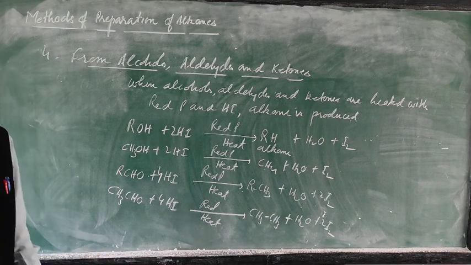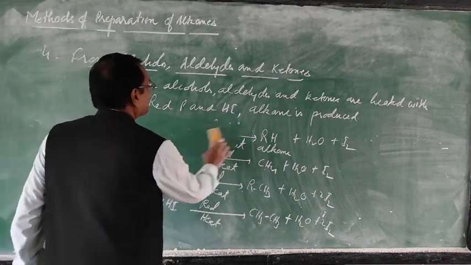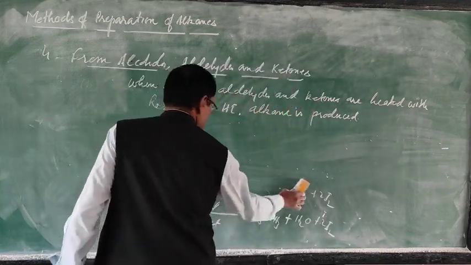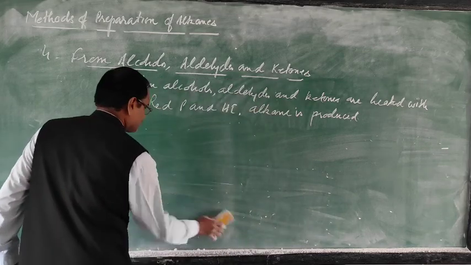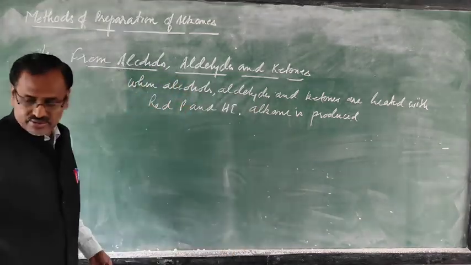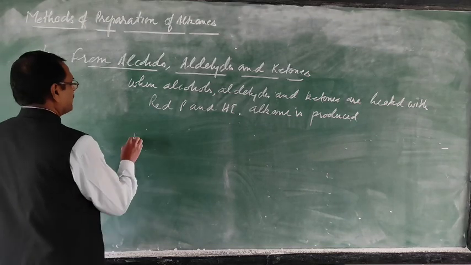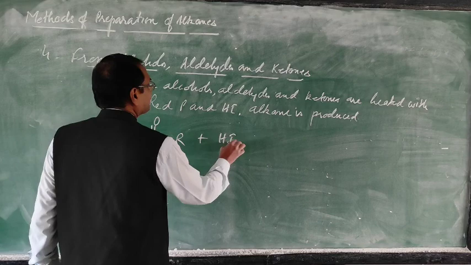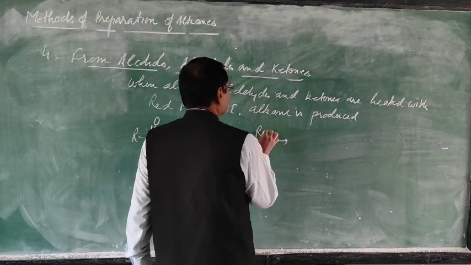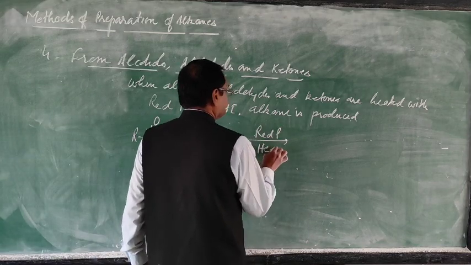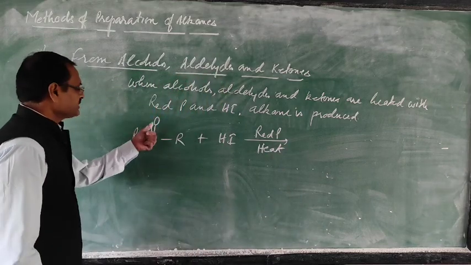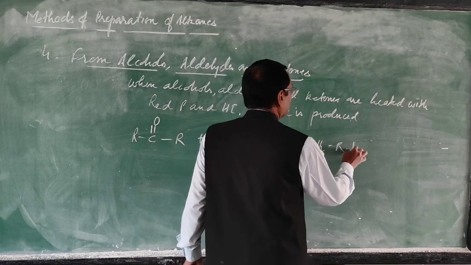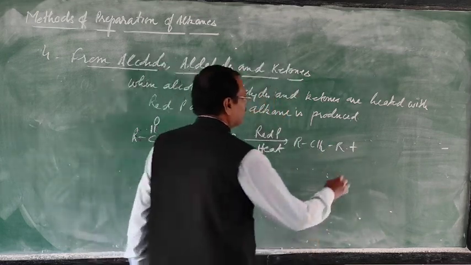What more is left? Ketone. Ketone is RCOR. Reacted with HI and red phosphorus, heated, this CO is converted to CH2, giving RCH2R, and oxygen goes out in the form of water.